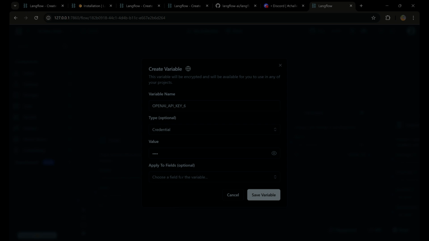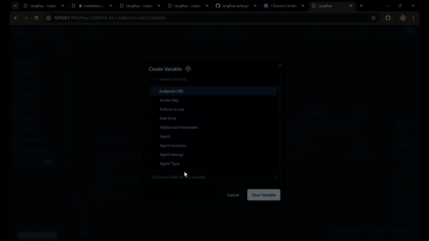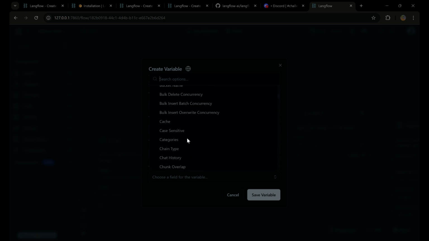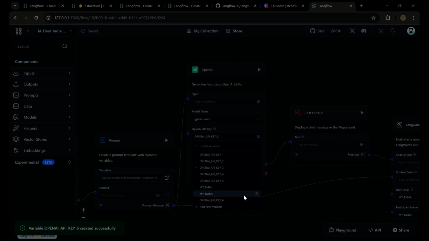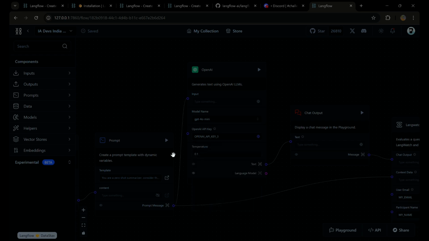And you can also apply to field as an optional parameter, and you can select wherever you want this variable to be populated by default. So you can leave it as it is and just click on save variable. So now you can see I have my OpenAI 6 key present in my variables.